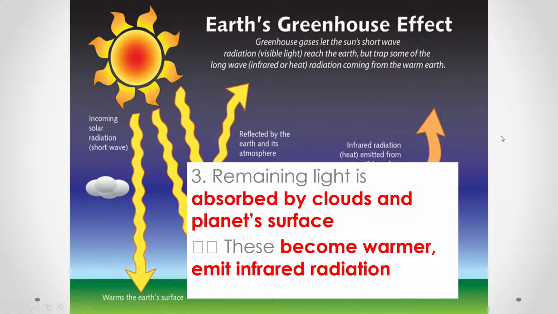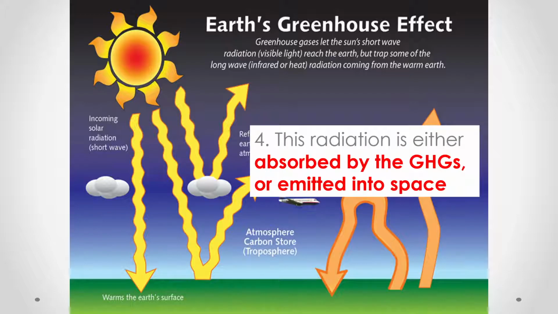The remaining light can be absorbed by clouds and the planet's surface, and that is what becomes warmer and then emits infrared radiation. That radiation can then be absorbed by GHGs, greenhouse gases, or emitted back into space. So you can imagine incoming solar radiation comes down and warms the surface. That warming then radiates back up and can either be absorbed by greenhouse gases or emitted back into space.